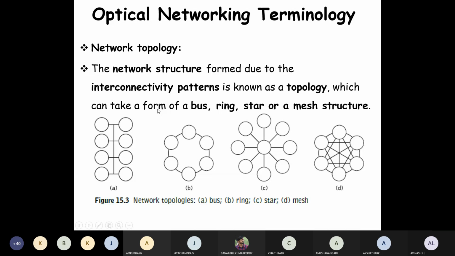In the star terminology, at the center one server will be there, and from that many other end devices will be connected. In the mesh topology, all devices are interconnected to every other device. So that is what is called mesh, star, ring, and bus.